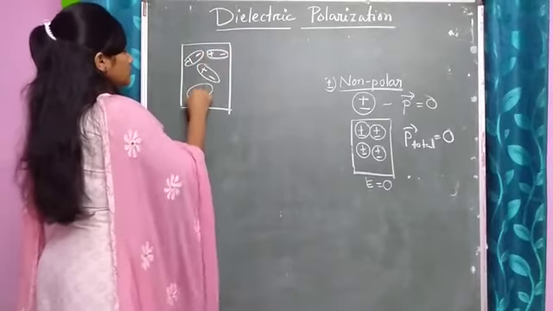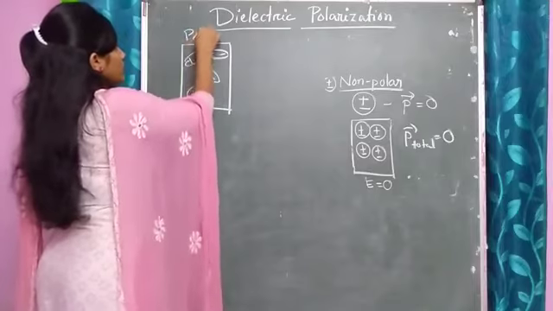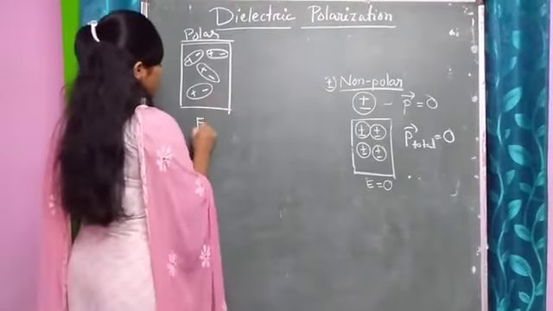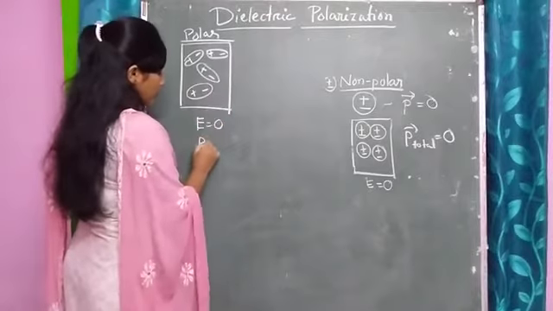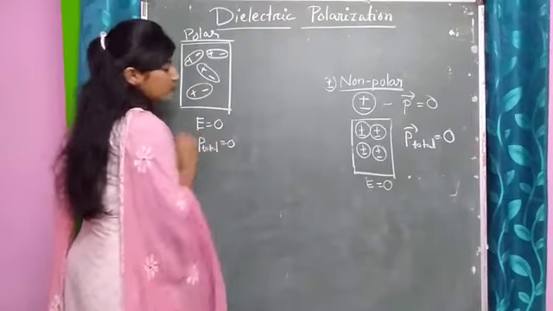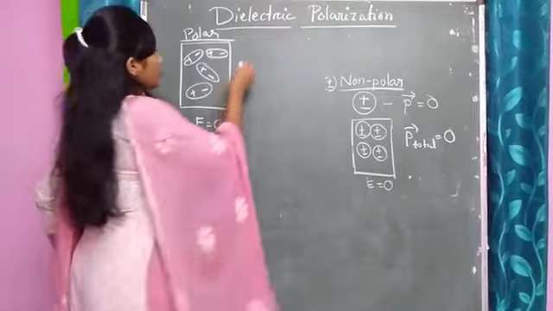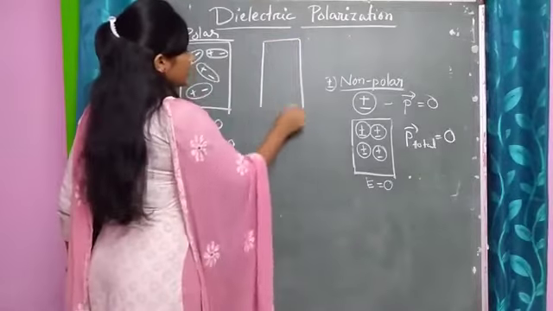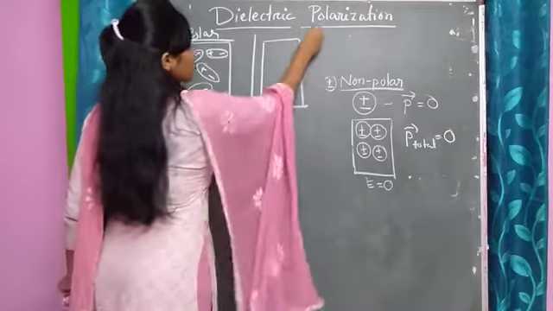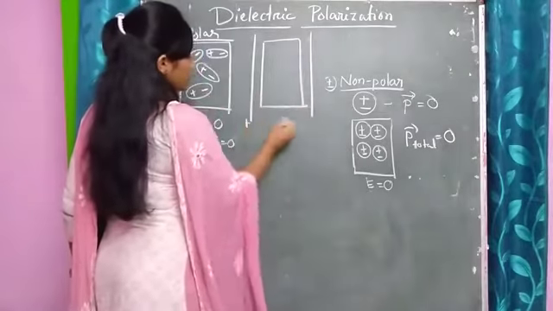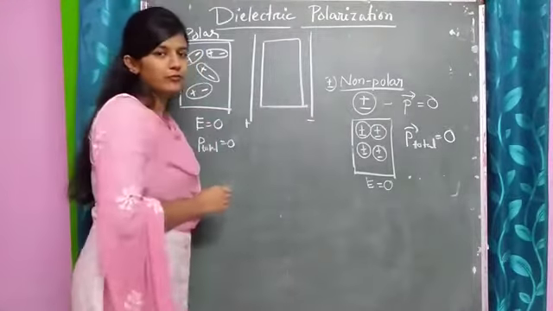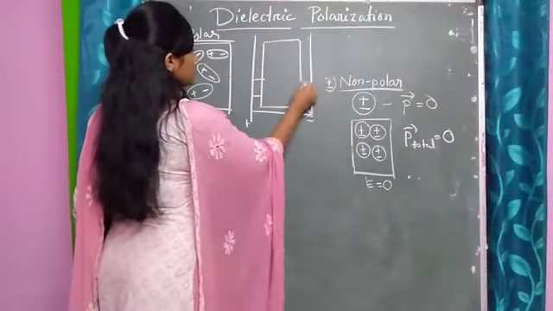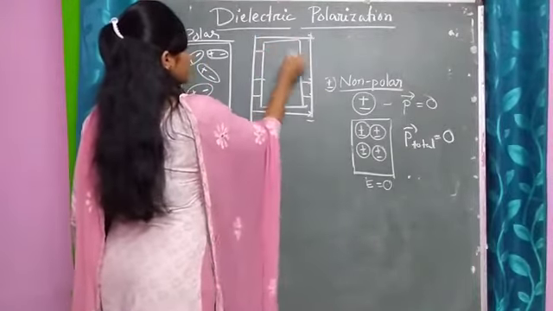This is the case of the polar one, and here E equals 0 and the total dipole moment is also 0. But when I place this dielectric inside an electric field, suppose two plates, positive and negative plates, and between them some electric field is present.